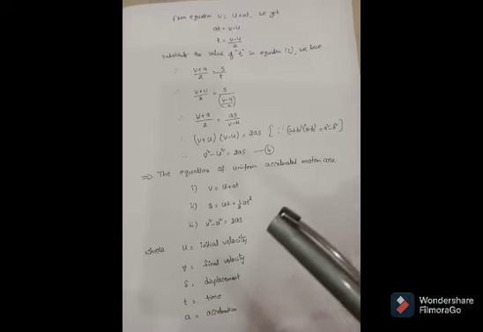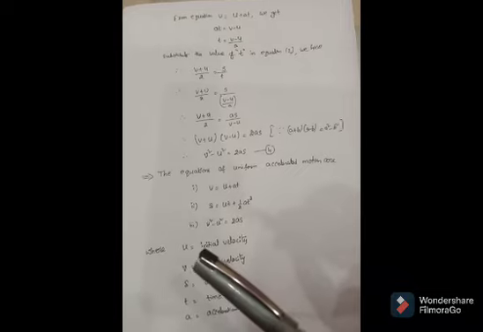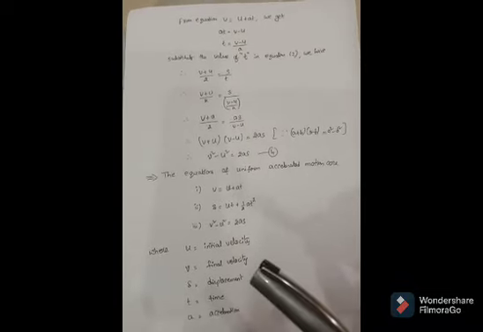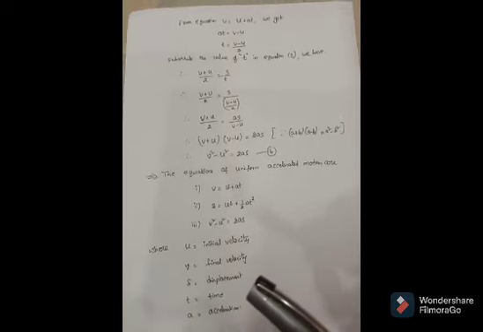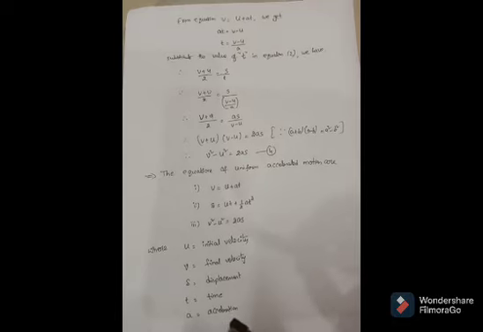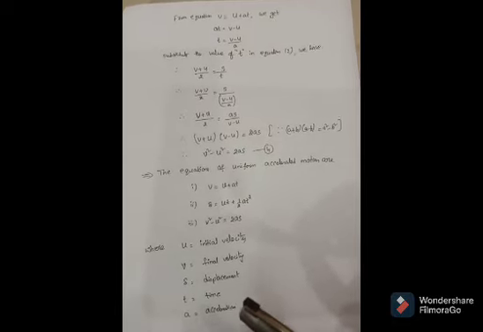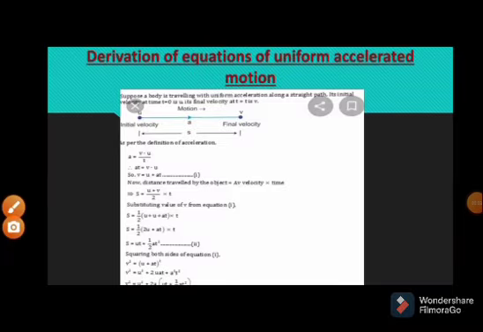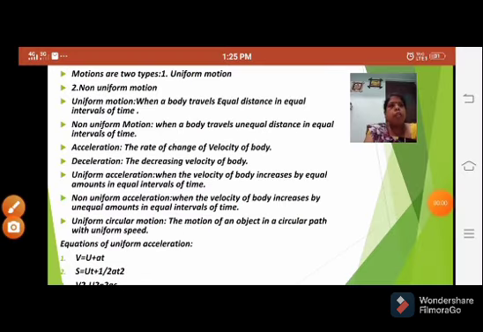In these equations, U is initial velocity, V is final velocity, S is displacement, T is time, and A is acceleration. Do you understand, student? Now, to show the picture, the derivation of equations of uniform accelerated motion in the given picture. Do you understand, student? All of you.